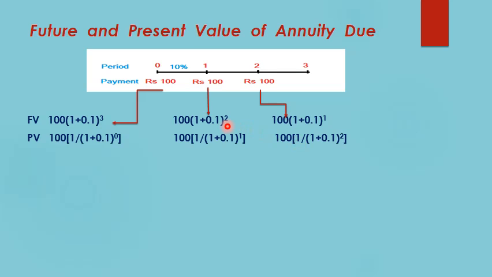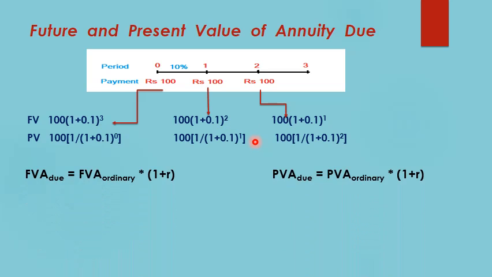But again, like the previous case, this is a very tedious or cumbersome process. Since the time over here is small, it was easy to calculate, but time may be large. So we use the formula of calculating present value or future value of annuity due. The future value of annuity due will be equal to future value of ordinary annuity multiplied by, in the bracket, 1 plus r.